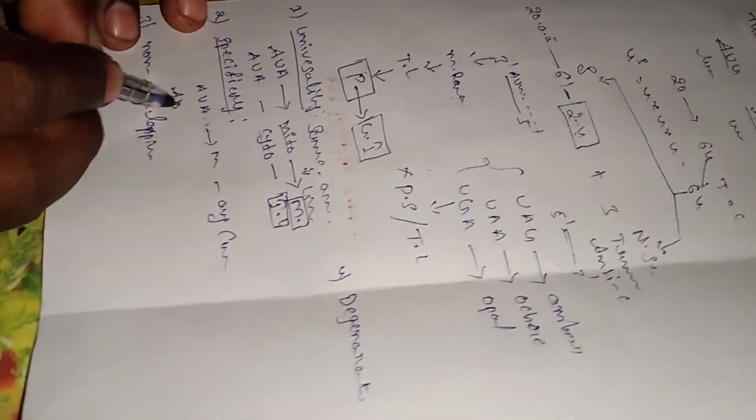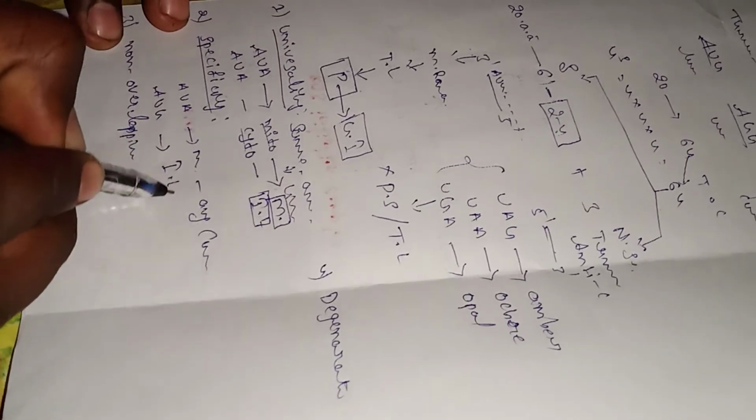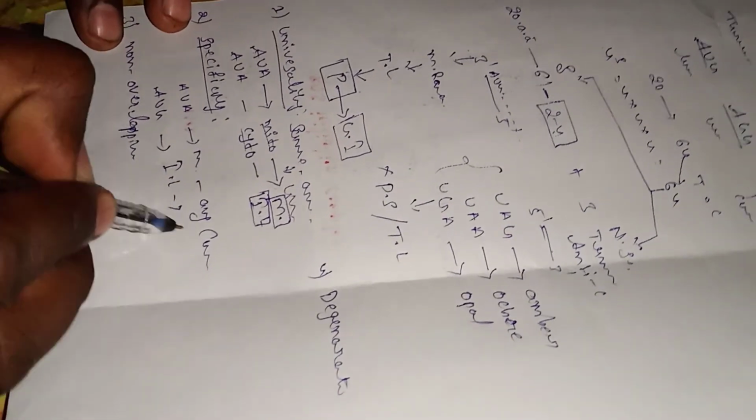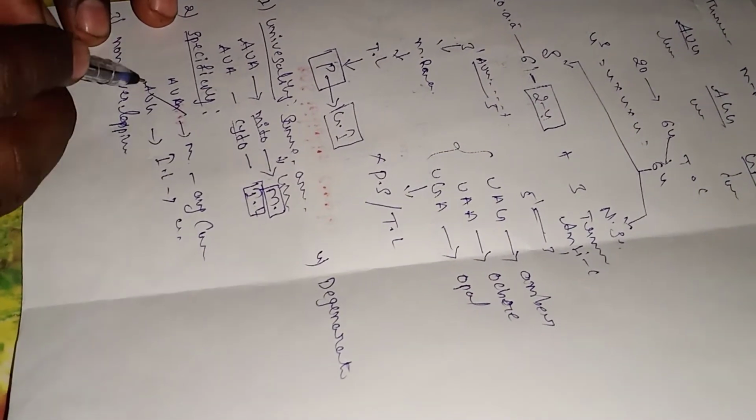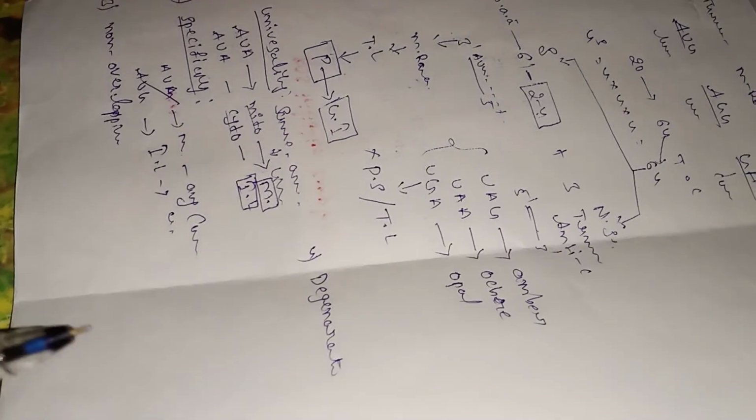AUG acts as a methionine in any condition. So this is about the specificity.